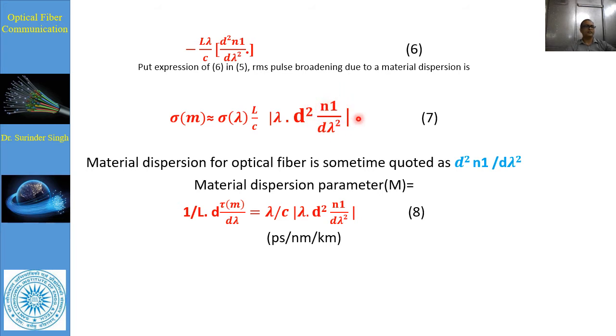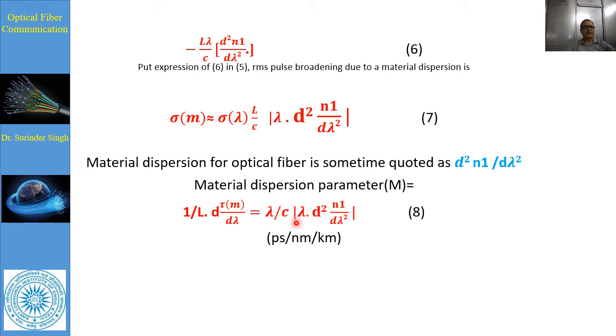This whole part is considered as the RMS pulse broadening due to material dispersion. The material dispersion parameter M can also be quoted from here, which is equal to the value which we have obtained here divided by L. Whatever may be the value of dTm upon d lambda, divided by L. So we just divide it by L. Whenever we put L here, L and L cancel, and this is also taken as the modulus value.